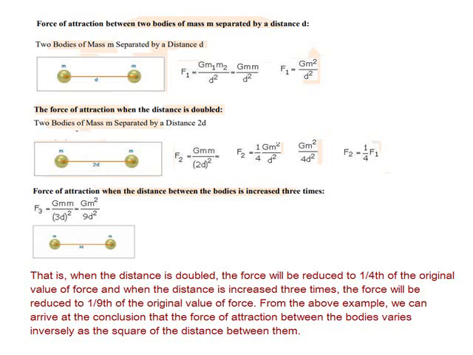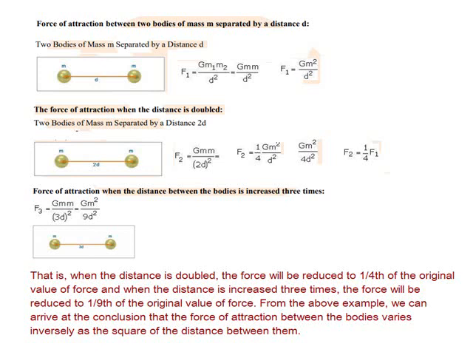So substitute in the formula, the denominator becomes 3d square. When it is 3d square, it will be 9d square. 3 square is 9. Okay, so when the distance is increased 3 times, the value of F is reduced by 1 by 9 times. So it is reduced to 1 by 9 times. So that is the result being given at the last.